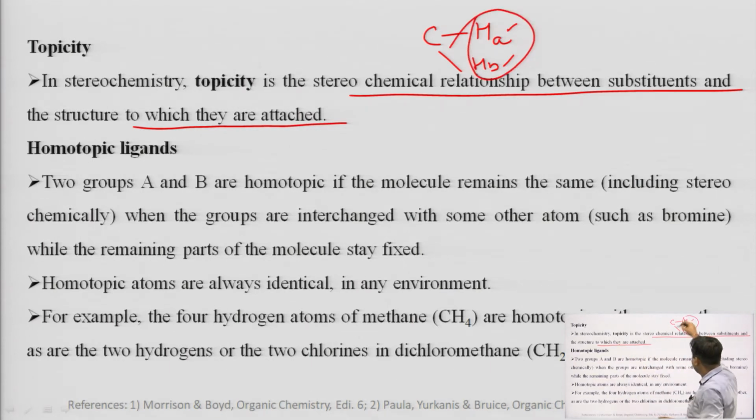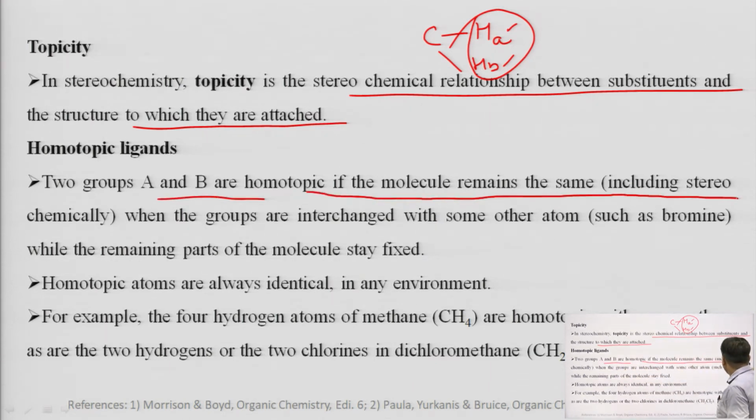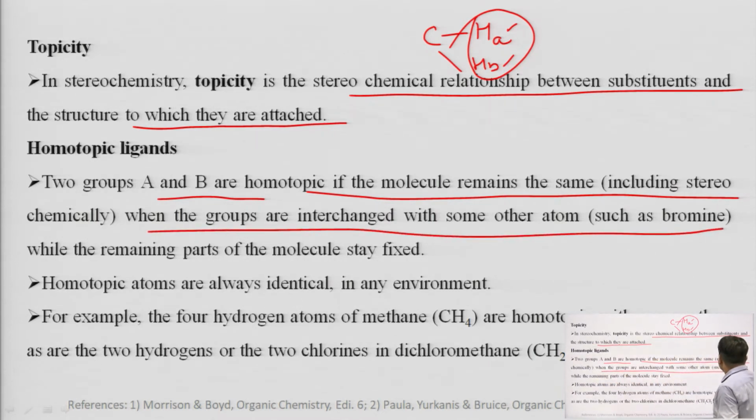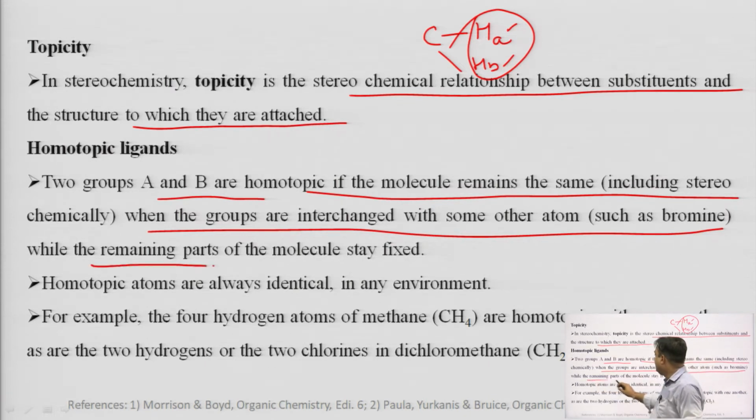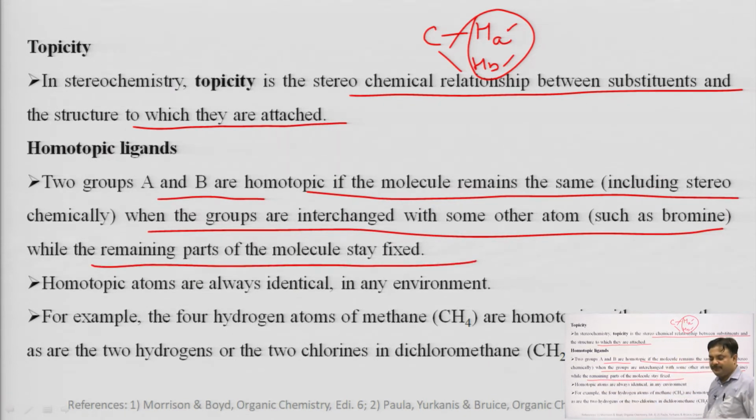Now, these ligands may be of two types, homotopic ligands or heterotopic ligands. Heterotopic ligands may again be of two types, diastereotopic or enantiotopic ligands. First of all we will go through the homotopic ligands. The two groups A and B are homotopic if the molecule remains the same, including stereochemically, when the groups are interchanged with some other atom such as bromine, while the remaining part of the molecule stays fixed.